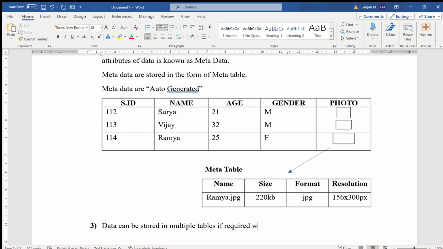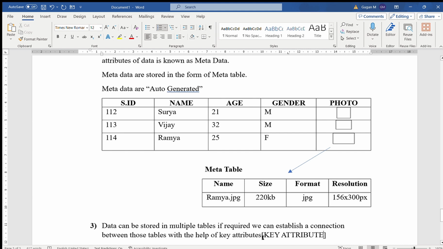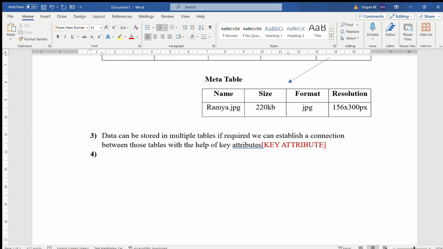The third rule says that the data can be stored in multiple tables. If required, we can establish a connection between those tables with the help of key attributes. This rule is known as the key attribute rule. If data is required from multiple tables, we can connect those tables by using the key attribute. We will learn about the key attributes in further videos.